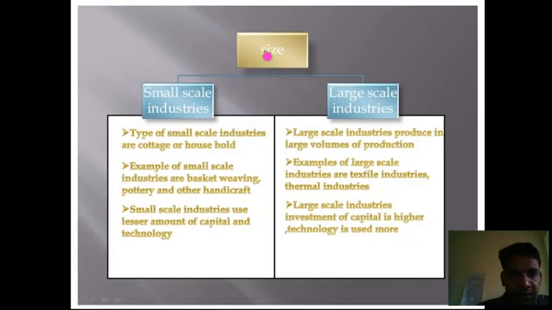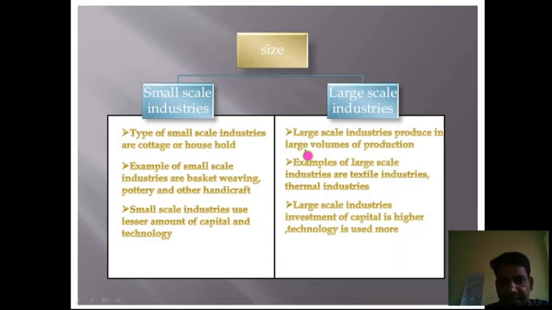Another is based on size. This is the second one. Industry we can classify based on size into two types: small scale industry and large scale industry. Types of small scale industry are the cottage or household industry. Examples of small scale industries are basket weaving, pottery and other handicrafts, right? Small scale industry uses a lesser amount of capital and technology. So less money and technology is used in this kind of industry. The technology will not be very advanced in small scale industry.